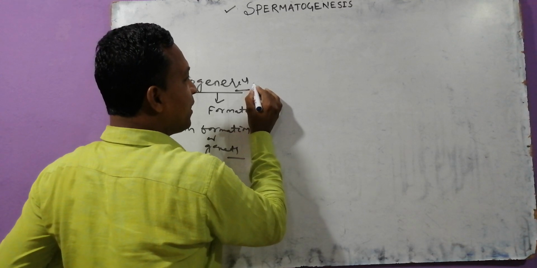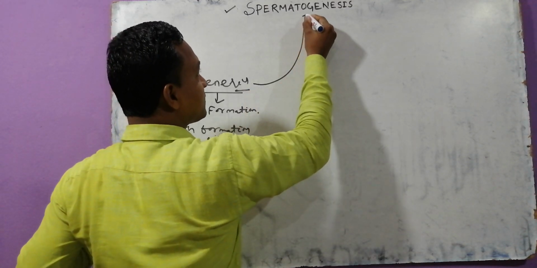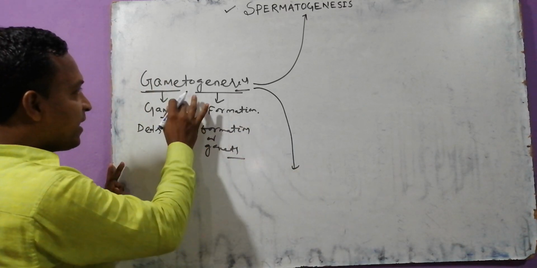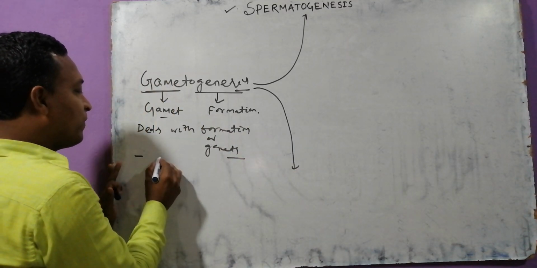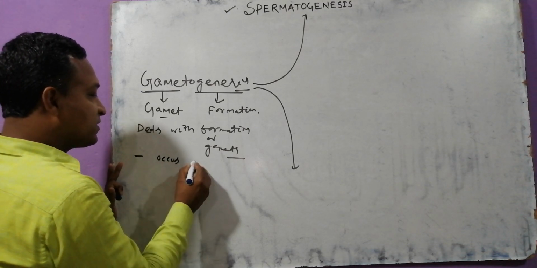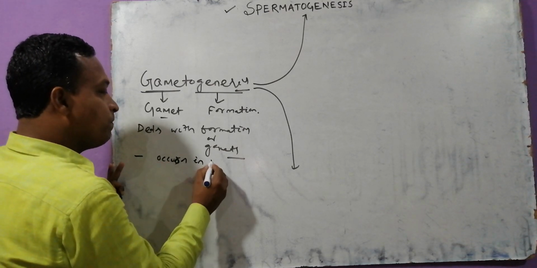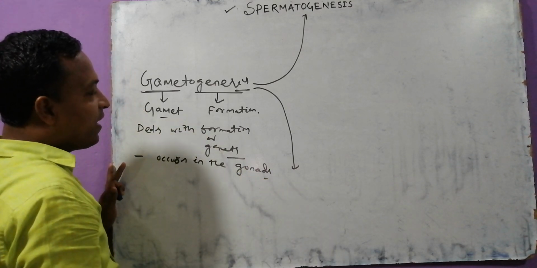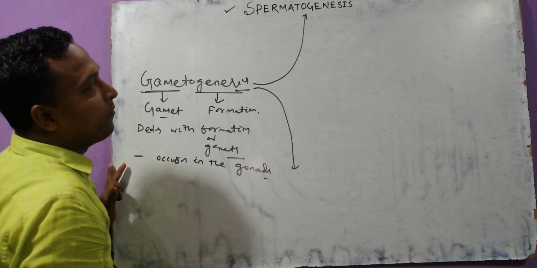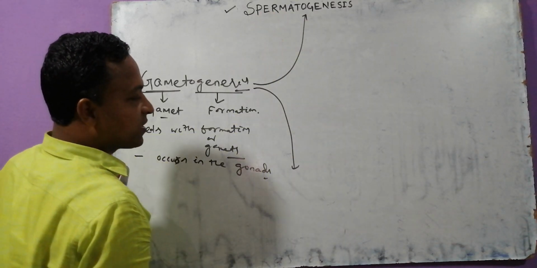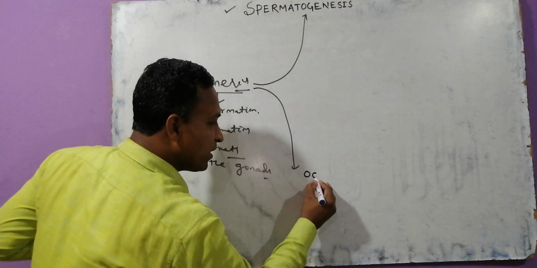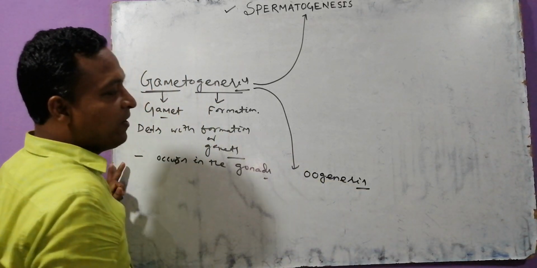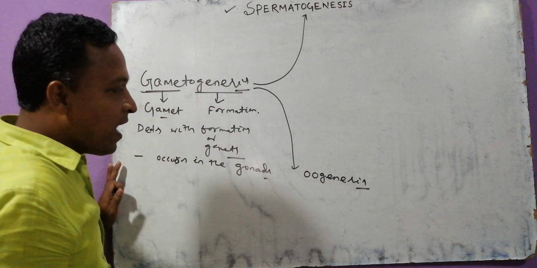Very interestingly, it is of two types. Adding another point, gametogenesis occurs in the gonads. Gametogenesis is of how many types? Two types. One is called spermatogenesis and the second one is called oogenesis.